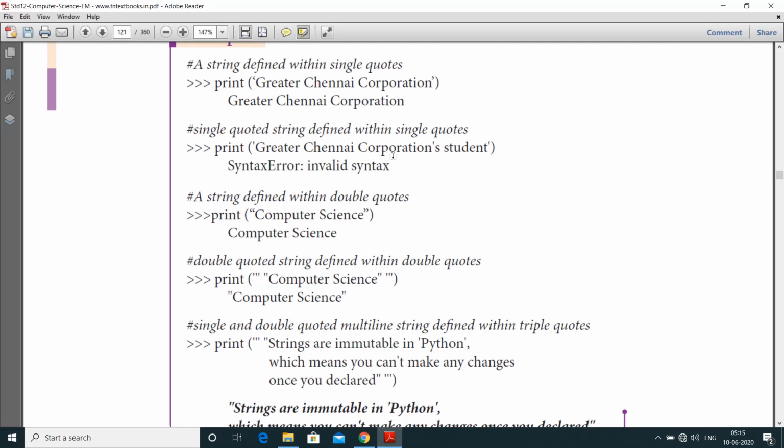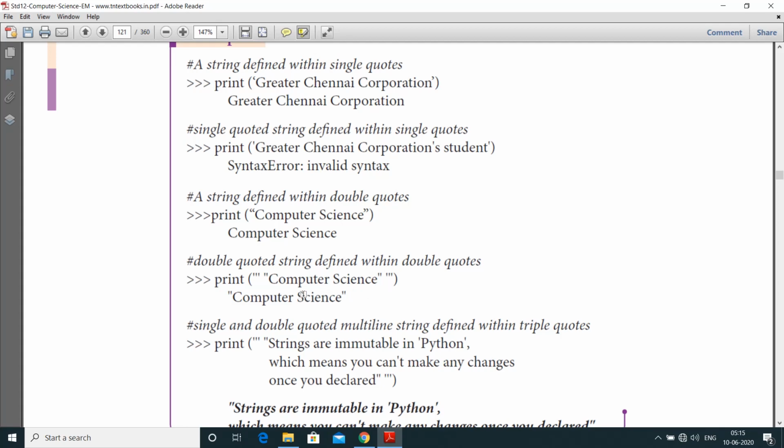To overcome this type of problem, we use double quotes. Print of computer science, just print the words computer science. If the string contains double quotes, that means a string defined within double quotes, it must be defined with triple quotes.